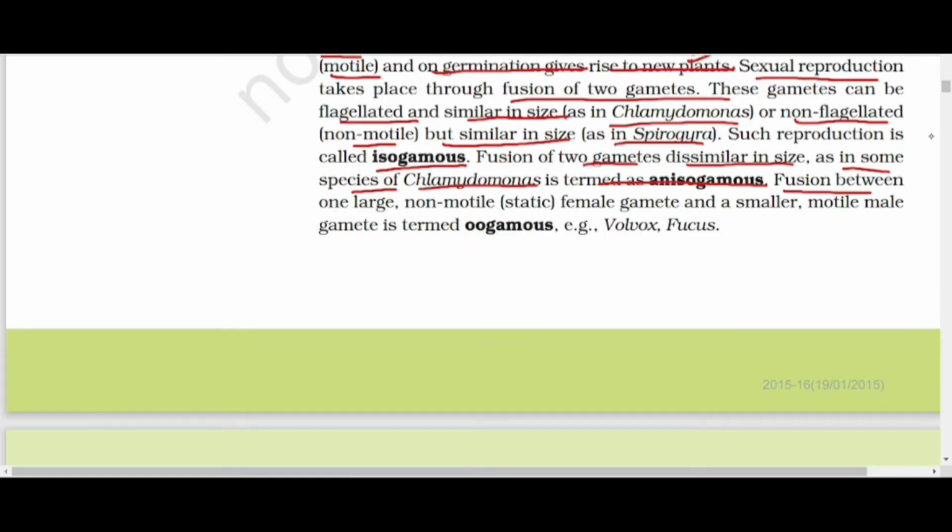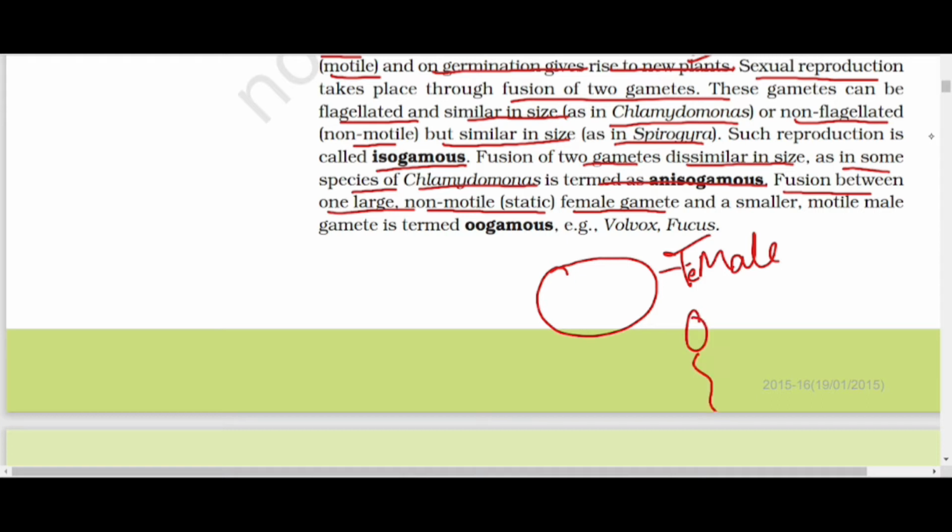And the fusion between one large non-motile, that means static, female gamete, and a smaller one which has flagella, is motile, and is the male gamete, is known as oogamous. Example is Volvox and Fucus. Let me recap quickly.